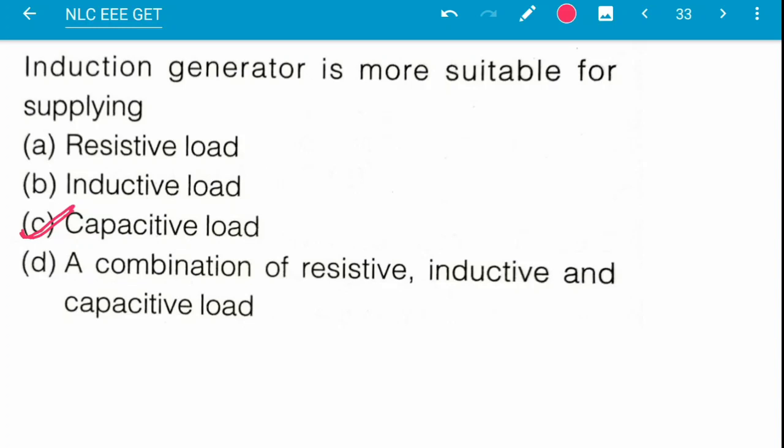It requires reactive power to be in the running condition. So a capacitive load will provide reactive power to the induction generator. An induction motor does not supply reactive power, but an induction generator draws reactive power for the magnetization of the circuit.